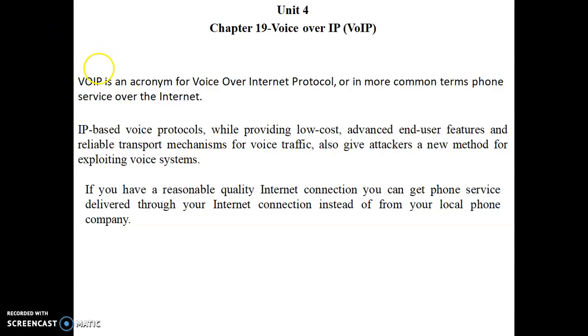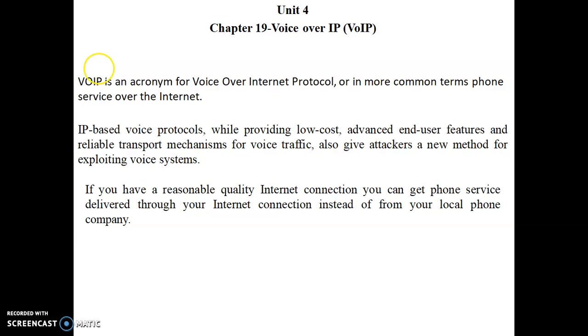Okay, in today's lecture, I'll be taking Voice over Internet Protocol, that is VoIP. It is an acronym for Voice over Internet Protocol. Now, what is VoIP? It is basically a phone service over the internet. If you have a very good internet connection and you want to make a phone service with the help of the internet connection, in that case we can make use of VoIP.